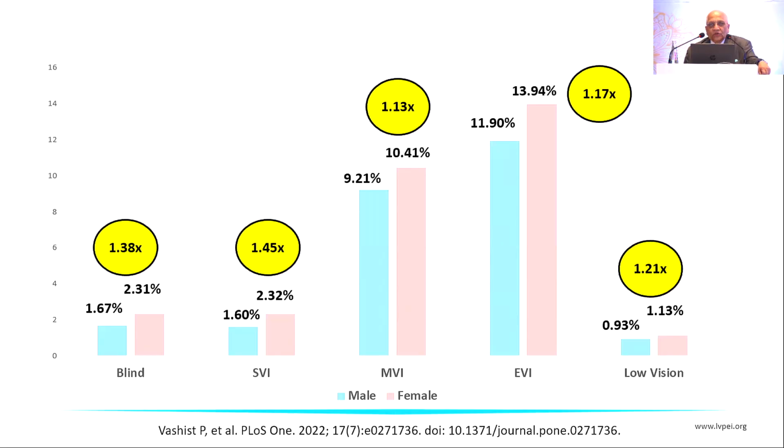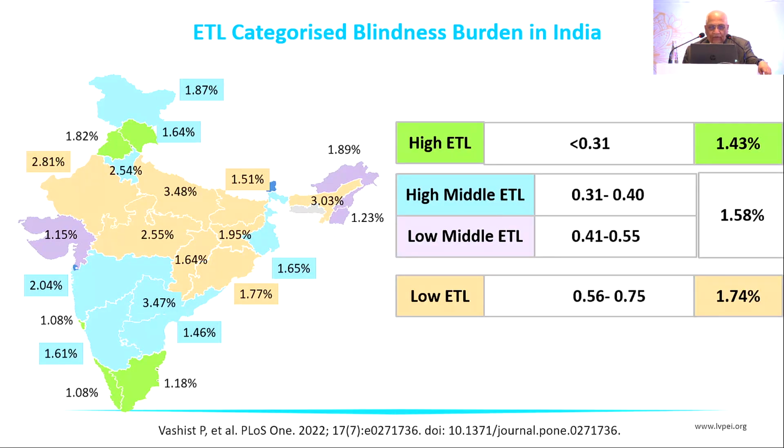But divided by gender, we find that in any segment of blindness or visual impairment, the female gender has a higher burden than the male gender. Then divided by the ETL, epidemiological transition zone, color coded here, green is high, blue and cyan is middle, and red is low. And the whole country is not one transition zone. So based on that, you find out that blindness and visual impairment profiles are different.